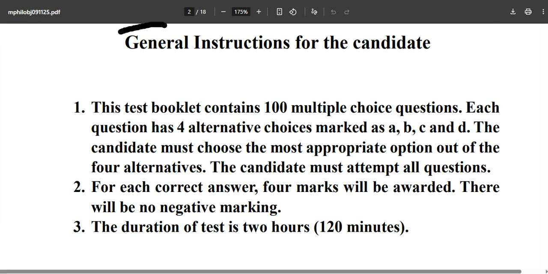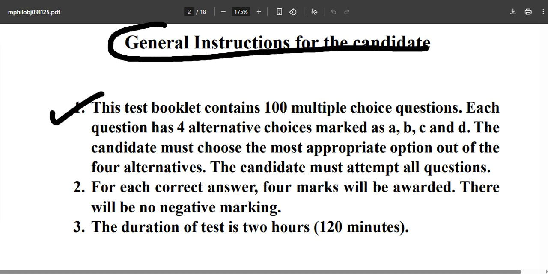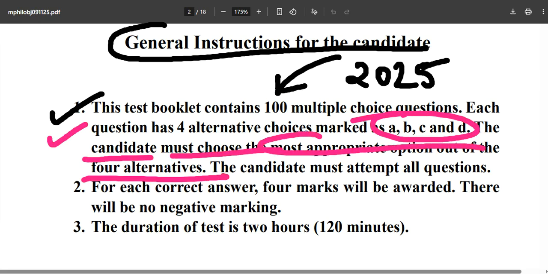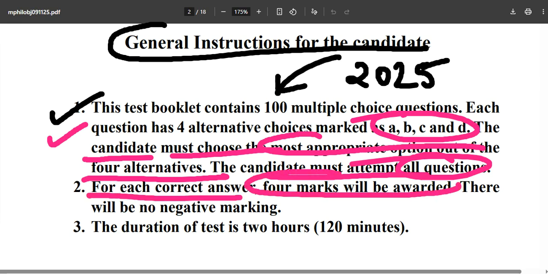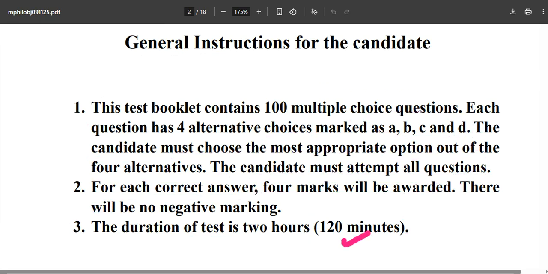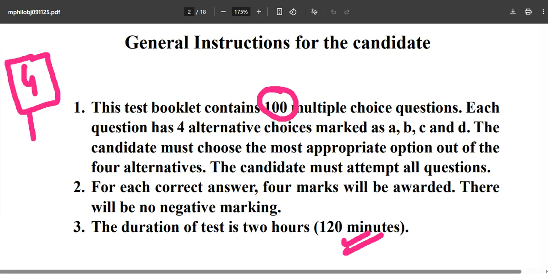So general instructions for the candidate. This test booklet contains 100 MCQs and this is your 2025 edition. Each question has 4 alternative choices marked as A, B, C, D. The candidate must choose the most appropriate option out of 4 alternatives. The candidate must attempt all questions. For each correct answer, 4 marks will be awarded and there will be no negative marking. The duration of the test is 2 hours, that is 120 minutes. So in 120 minutes, you have to give 100 answers and each question will carry 4 marks. That was the case in the RML 2025 question paper.